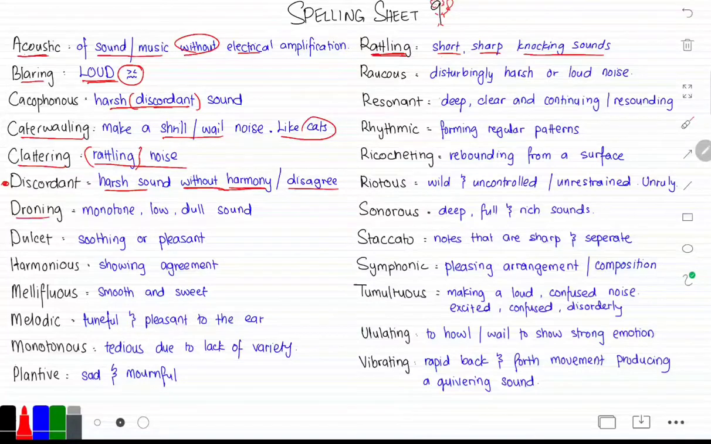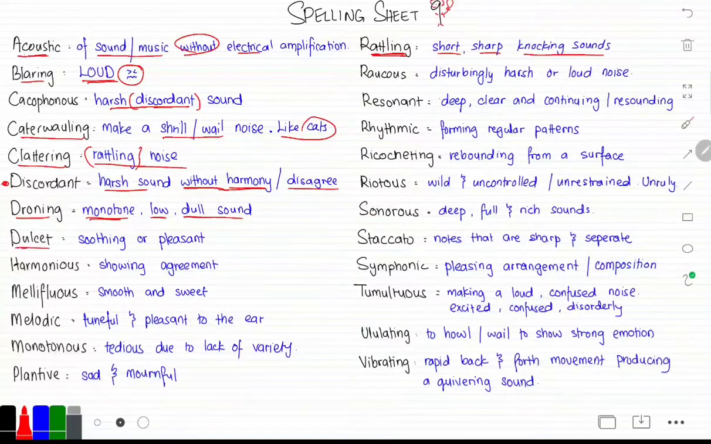Moving on to droning. What does droning mean? Droning means a sound that is monotonous, low, and dull noise. Think of the sentence, "Ooh, my teacher drones on and on and on, and I'm so tired," okay? It's usually a monotonous sound that's low and dull, kind of making people sleepy.